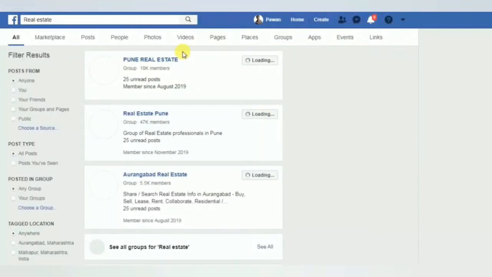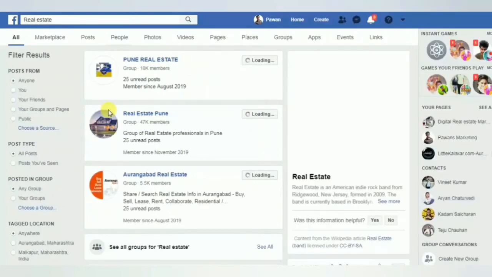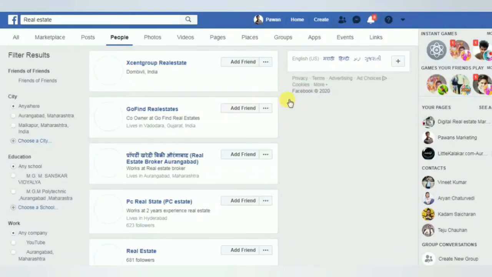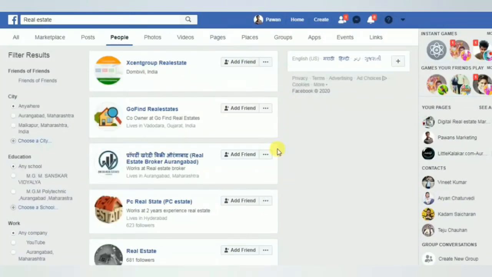Then go to the people's section. So these are all people interested in real estate. Now you have to make friendship with all these people. For this, as you can see here, filter results, right?